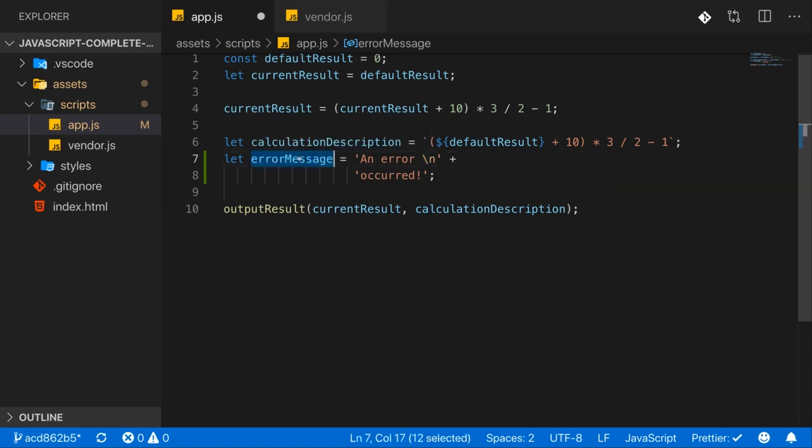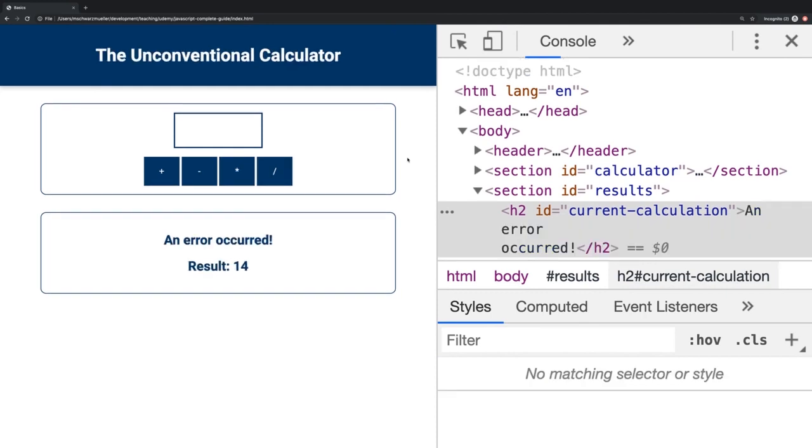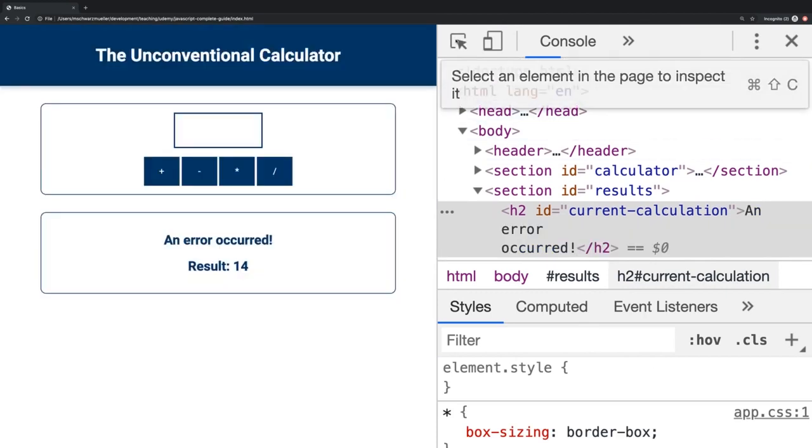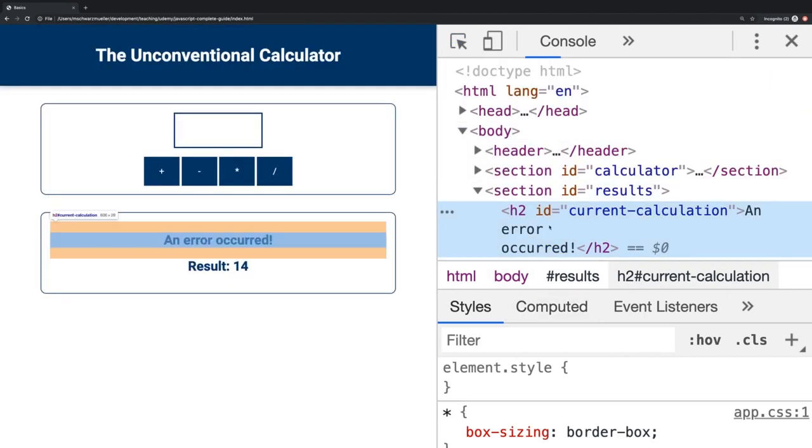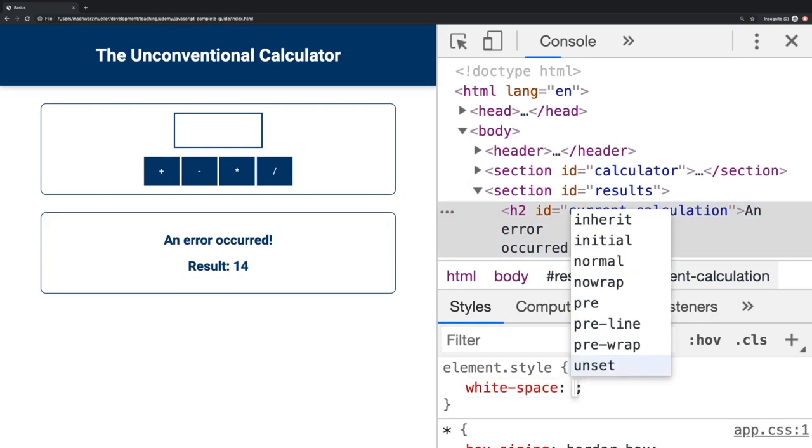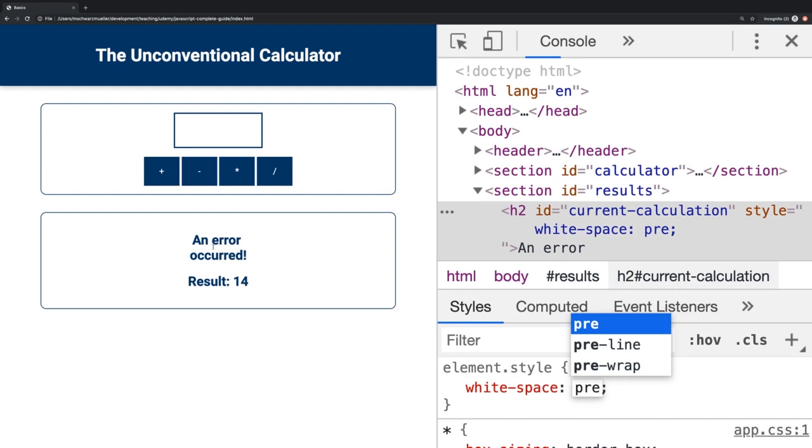To show this, let's temporarily output the error message here instead of the calculation description. Just temporarily so that we can see that. Now with that, if we reload here, we see "An error occurred". And if we go back and add our good old style here to the h2 element right in the developer tools down there by setting white-space to pre, you see the line break here as well.